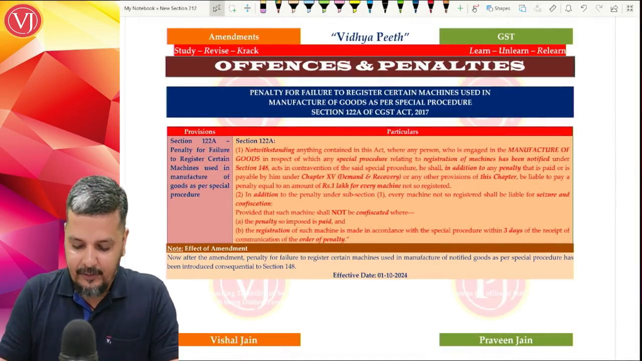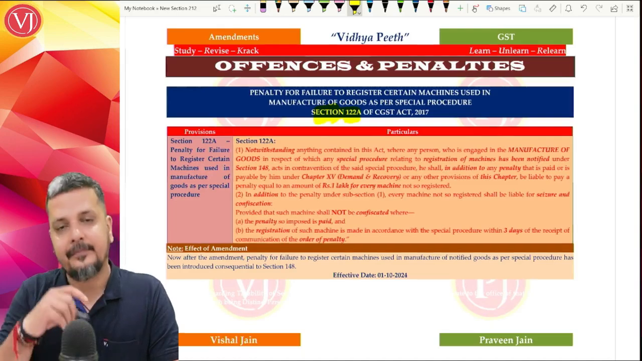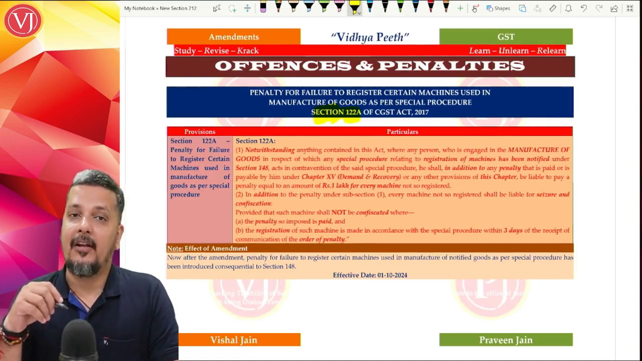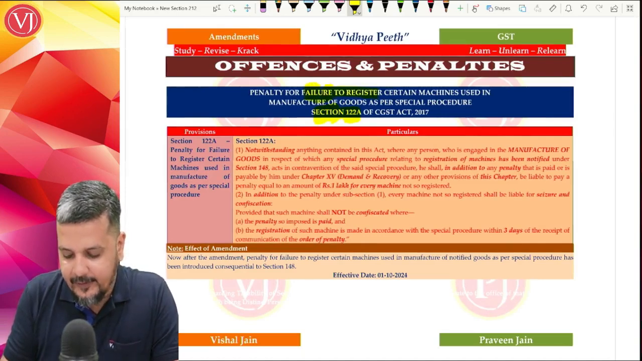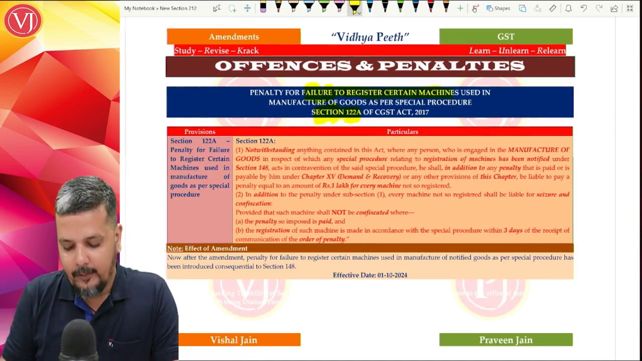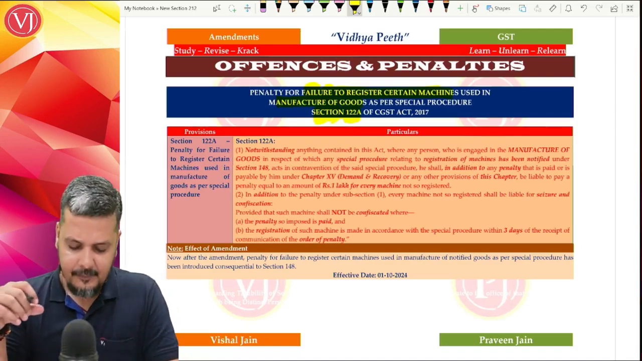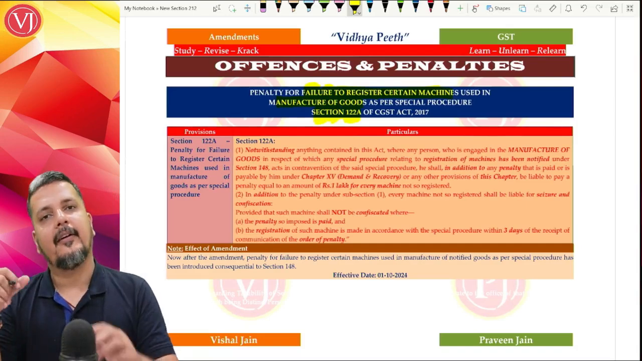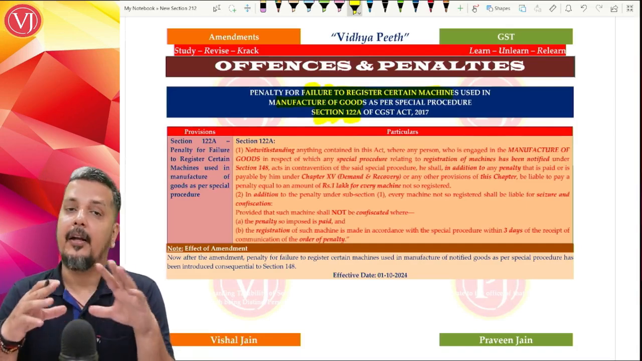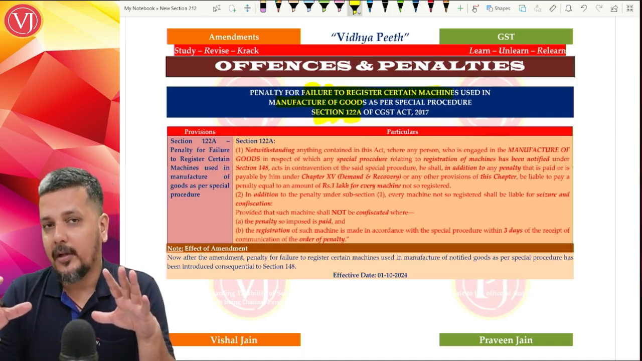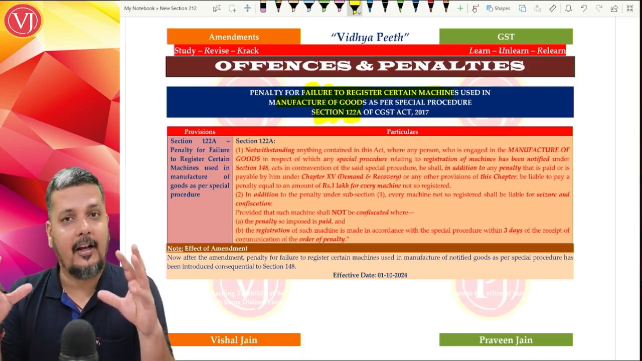We have a new section introduced, which is section 122A, for a manufacturer of notified goods who is failing to register his machineries used in manufacturing of notified goods. One of the notified goods is pan masala. Now understand that whenever you talk about these notified goods, say for example pan masala, depending on the machineries, there will be the output: type of machinery, the size of machinery, etc. That will determine the output.